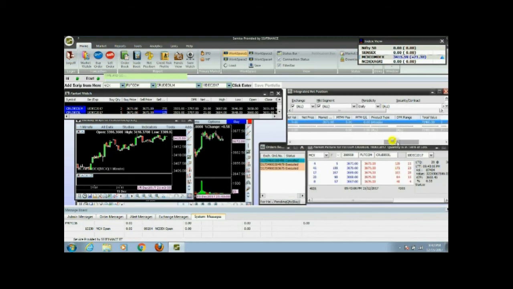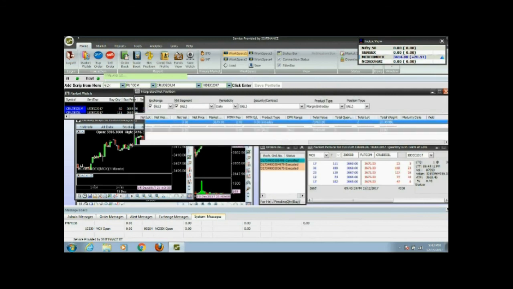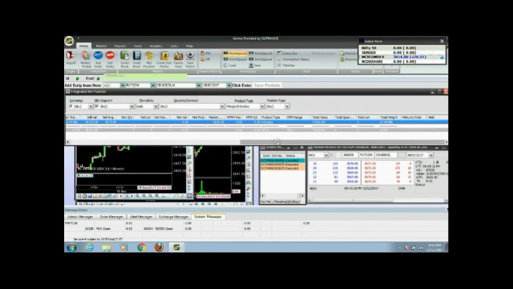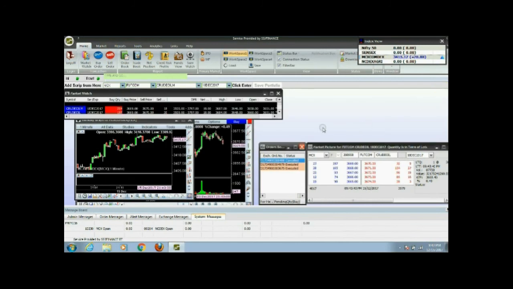And we can say that yes, now you can see that our trade has been executed. We have sold one, we have bought one, and the remaining pending order we have to cancel. So we can cancel from there or cancel all. If suppose you have multiple positions at a time, you can cancel all. Now you can see we don't have any open positions, and we have bought one and we have sold one. Our profit and loss is zero. So the total value of what we have traded is 73,460, buying and selling both.